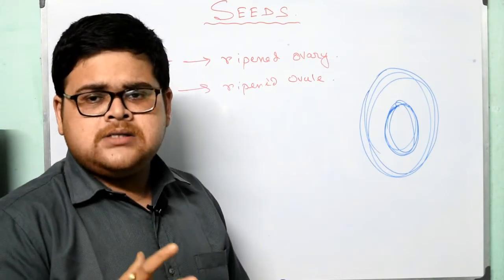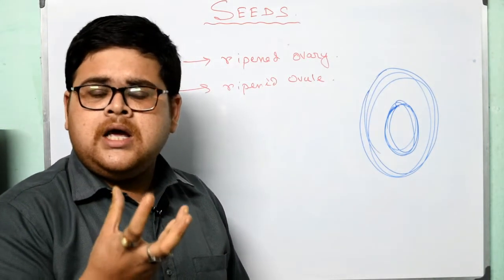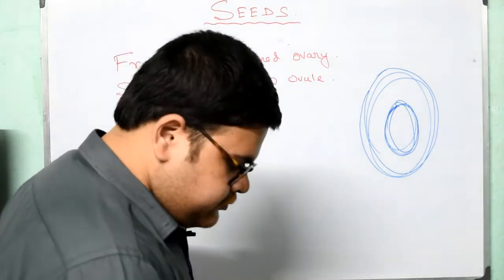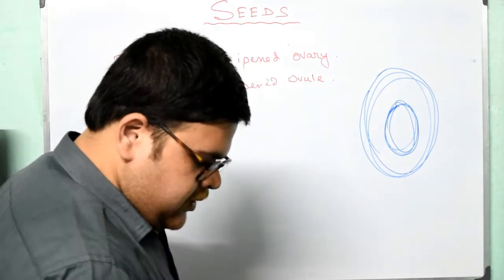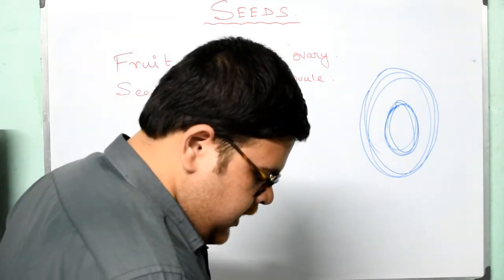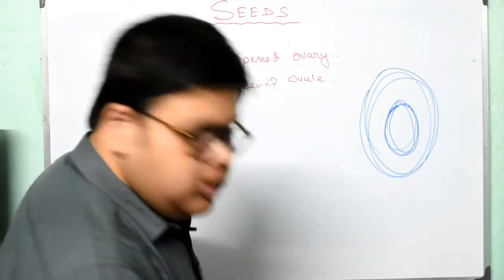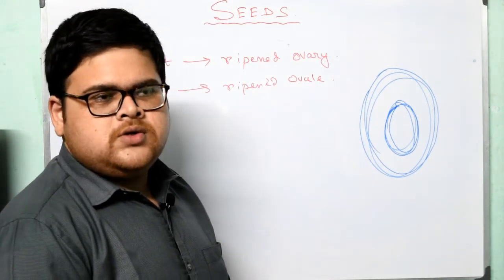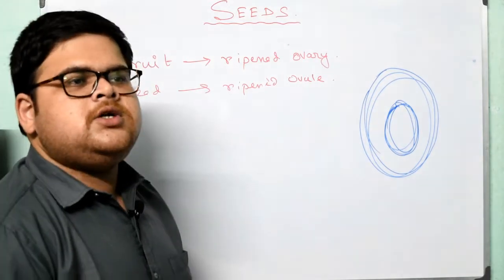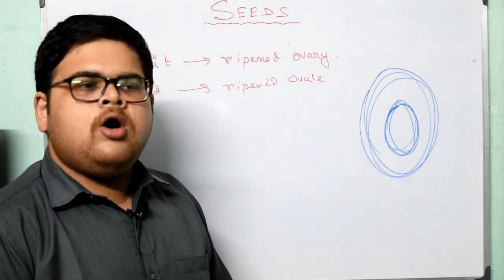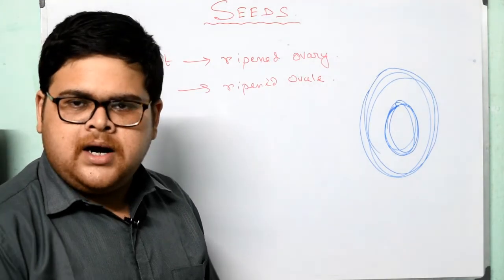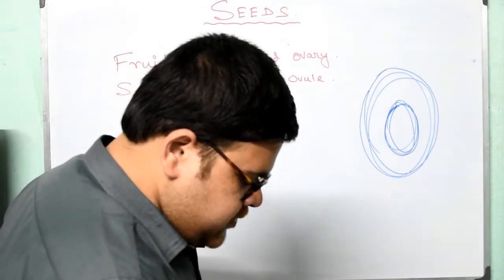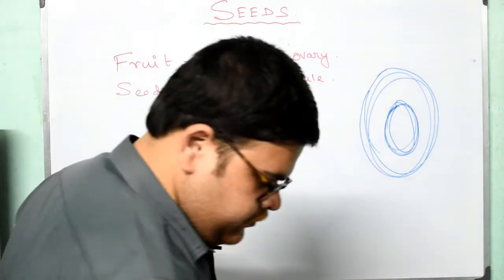Otherwise we have the mango seed, which is so big that we can easily look at it, right? Some are quite large, for example mango, palm, as I already told. The largest seeds are those of coconut and double coconut. So how many of you have seen double coconut? Okay, so it's a task for you all. Go and search double coconut on Google, or if available you can buy it from the market and have a look at that.